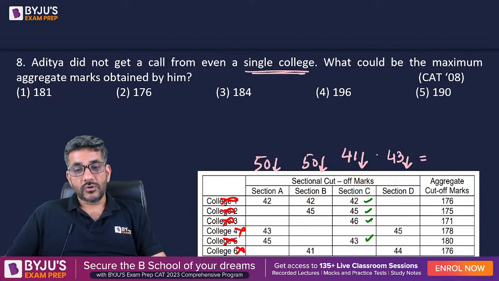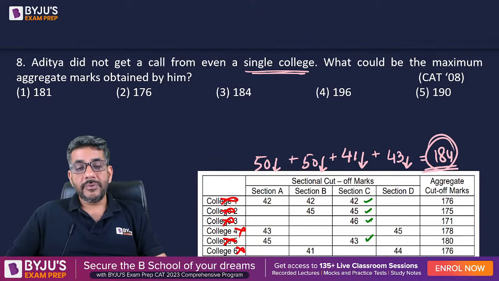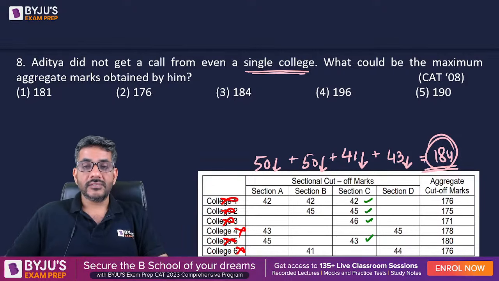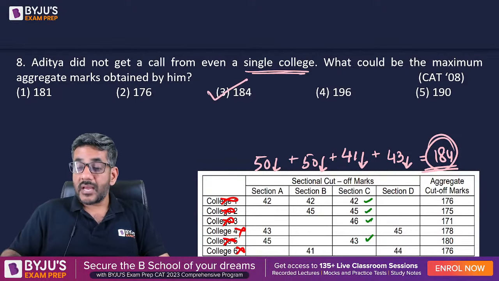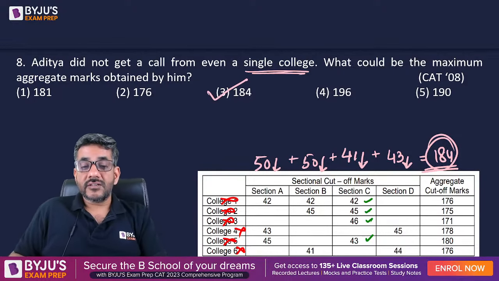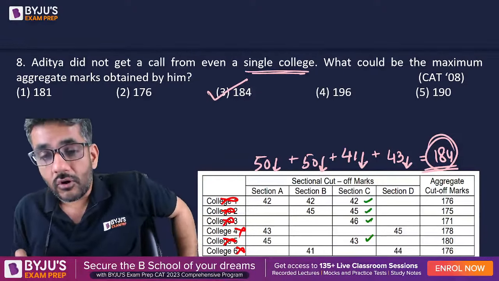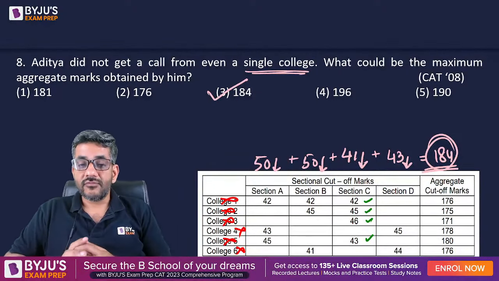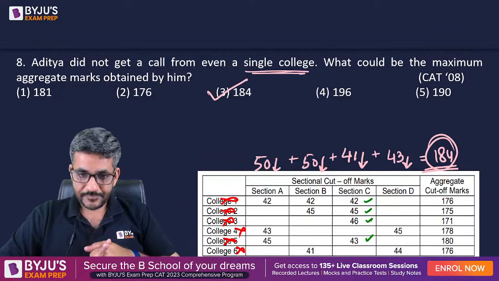So even after scoring 50 plus 50, 100, plus 41, 141, plus 43, 184, he will not be getting a call from any college. So 184 is the maximum score. Even after scoring that, he will not be getting a call from any of the colleges. So therefore my answer is option 3.